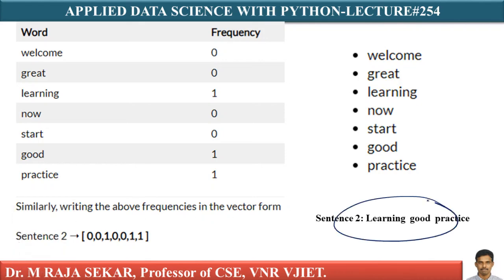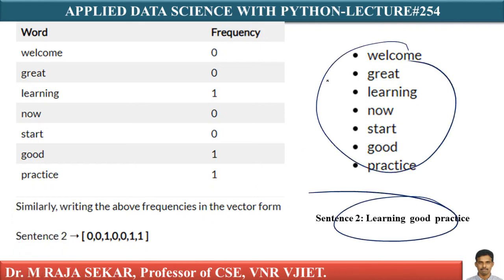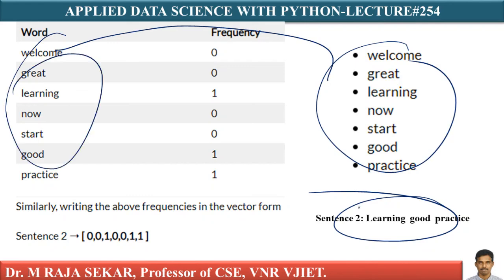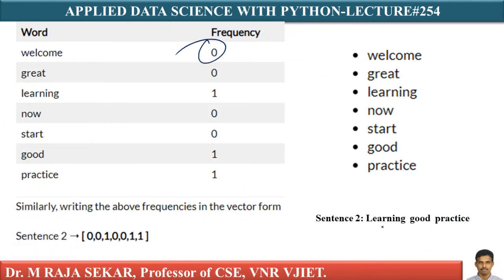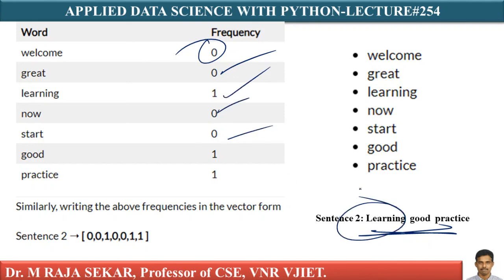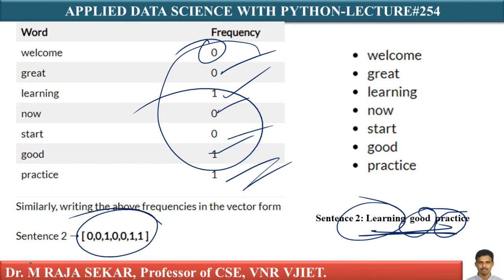In a similar manner, I can also construct the numerical vector for my sentence 2. I am keeping the model vocabulary here. Just see how I can build this one. It is simple and straightforward. Welcome, do you have welcome here? No, 0. Great? 0. Learning, yes, 1 time. Now? No. Start? No. Good and practice, each occurring only once. Therefore, this is my numerical vector.